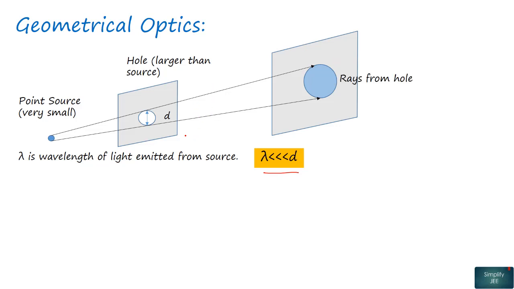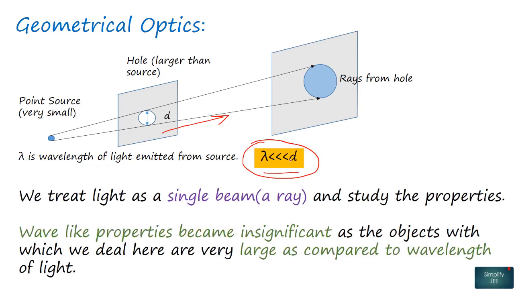These rays of light emitted from the point source are traveling in a straight line through the hole only because the diameter of the hole is very large as compared to the wavelength of the wave. So in this case, we will use the geometrical optics approach and we will treat light as a single beam or as a single ray and study its properties.